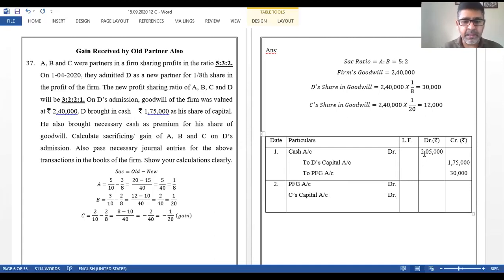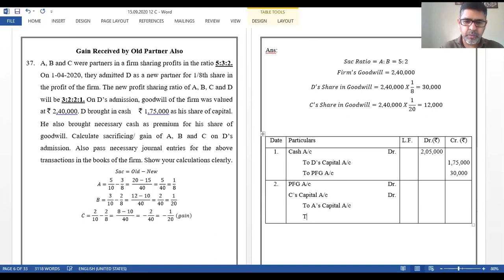We have already seen that is A and B. So to A's capital and to B's capital. Premium for goodwill brought in was 30, C's share in goodwill was 12. Total is 42. Let us divide it in the ratio 5:2. So of 42, 7 will be the unit, and 30 and 12 come. That's all. So we are done with the sum as well.